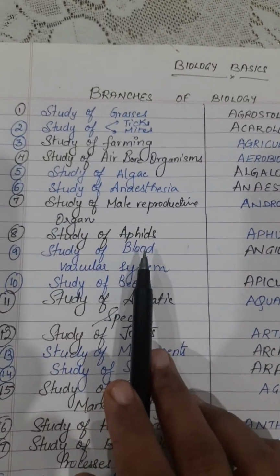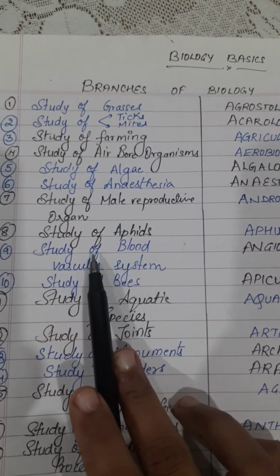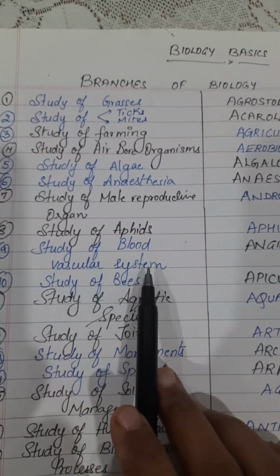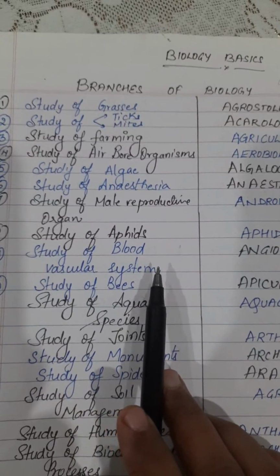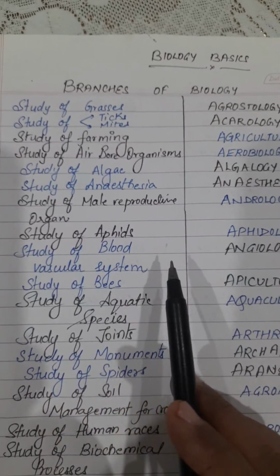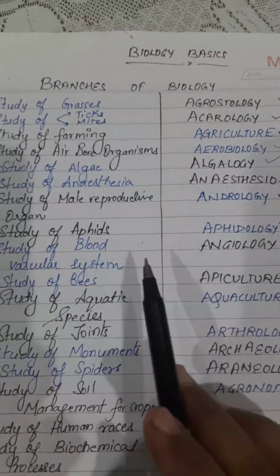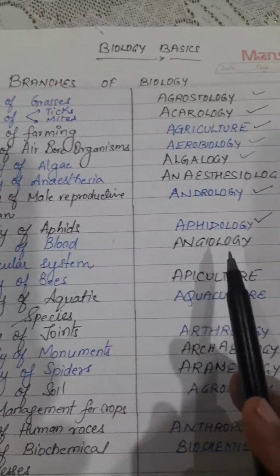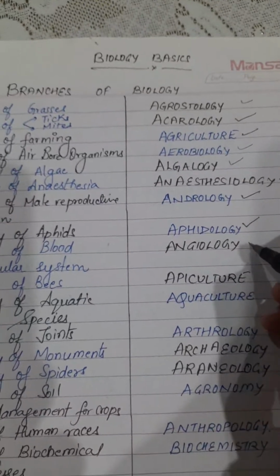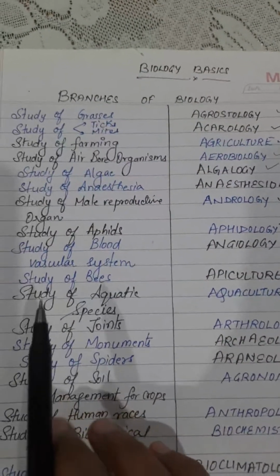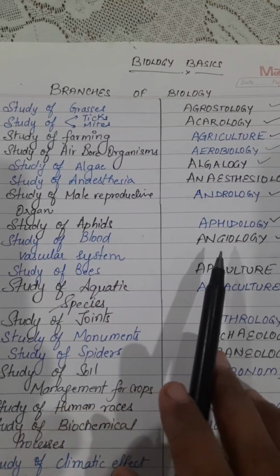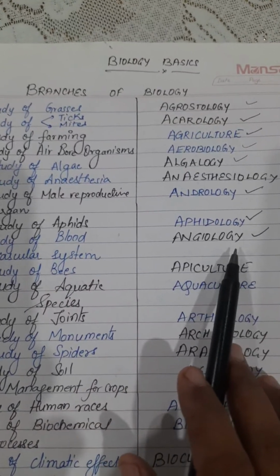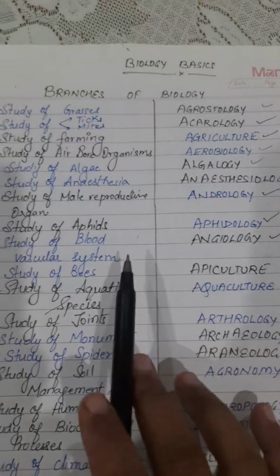So can anybody tell me what is the branch of science that deals with the blood vascular system? This is very common. I think those who are not from the science stream also should know this. The branch of science that deals with the study of the blood vascular system is known as angiology. If somebody has a heart problem, the doctor will often recommend angioplasty. So angio means the blood vascular system, and logy we all know is the study.